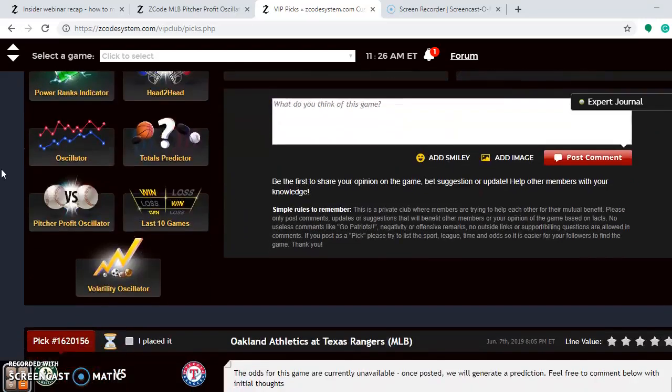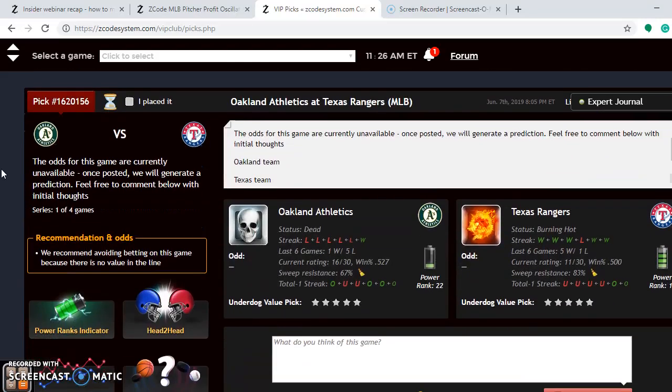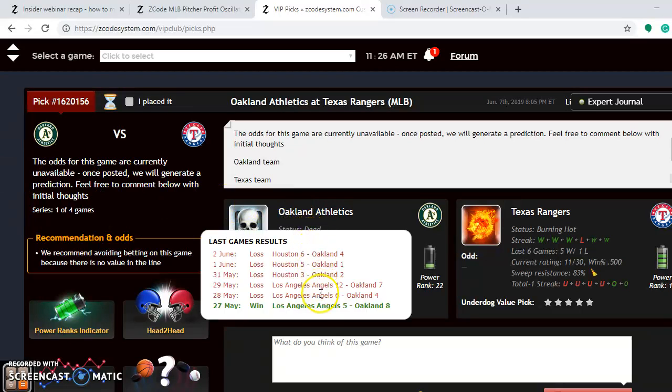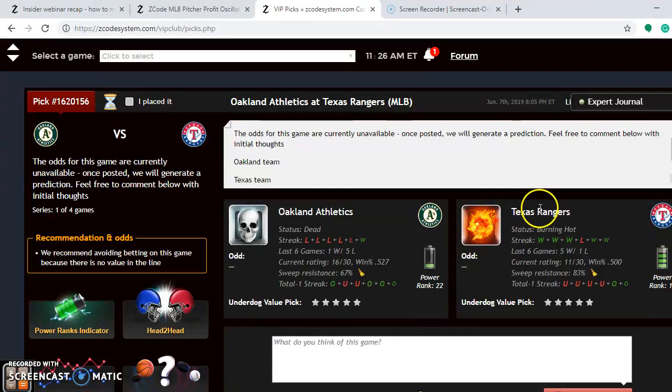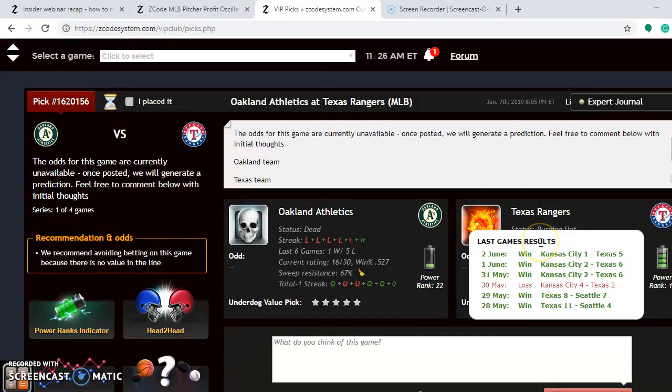Go down through here a couple more matchups that we want to look at for the weekend. Let's look at the Oakland A's and the Texas Rangers. Here is an AL West matchup, and if you see here, the A's are not playing well at all lately. They're dead stats, and they have lost their last 5, and they're just 1-5 over their last 6. The Rangers, on the other hand, are burning hot. They have won 5 out of their last 6, and they just took 3 of 4 against the Kansas City